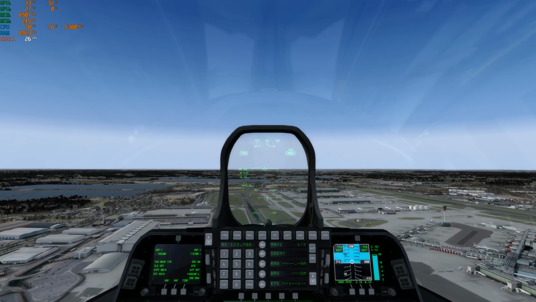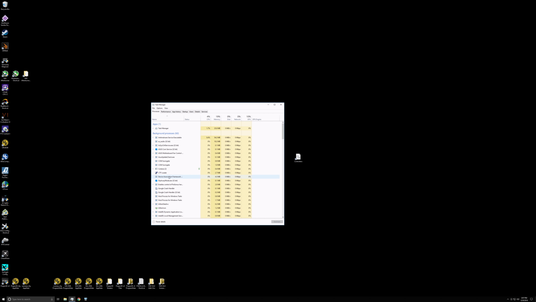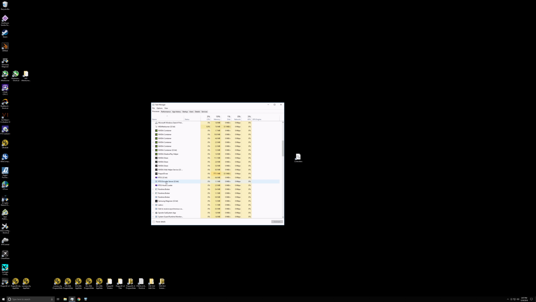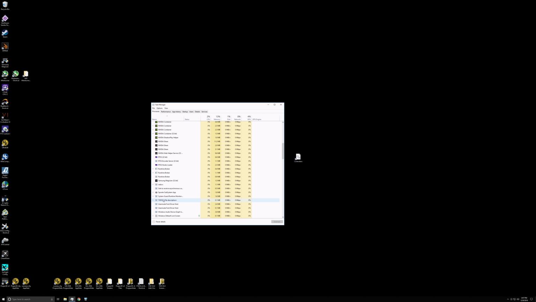To do that, exit. Okay, so we've exited Prepare3D. I'm just going to verify that everything's unloaded. Nothing left. Oh, still loaded up. There we go. It can take a while for Prepare3D to unload, so it's always a good idea to wait and make sure it's done. Making sure nothing else is loaded here, like UT Live or anything like that. Looks like we're all good to go.